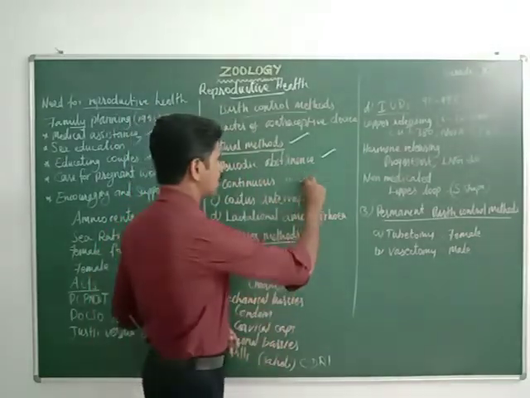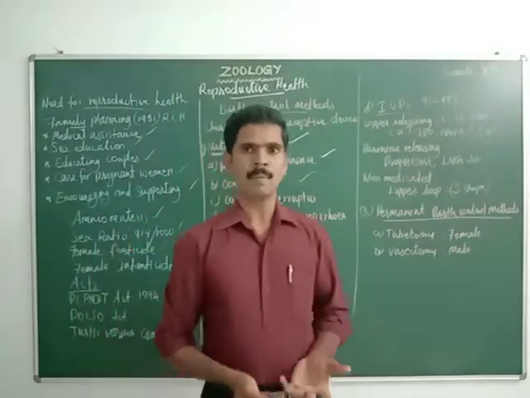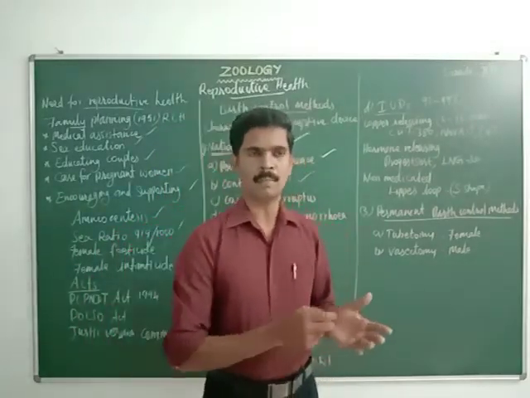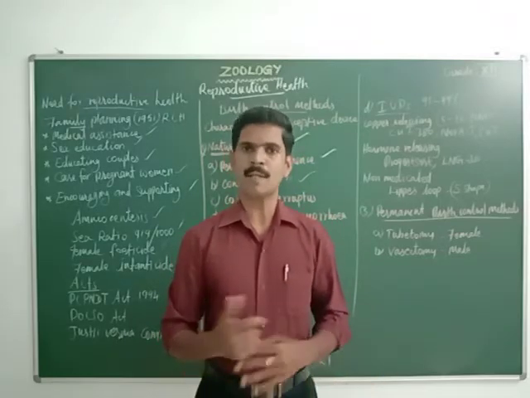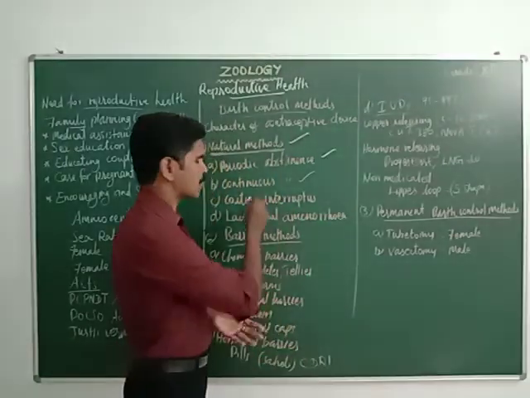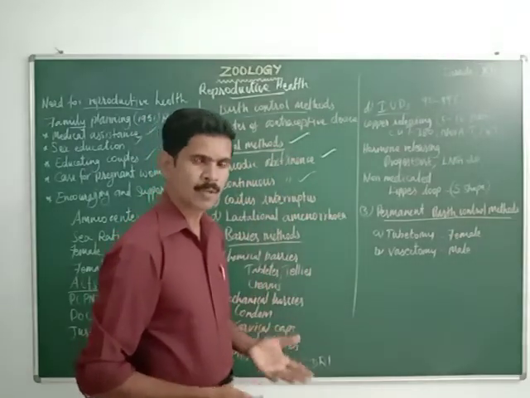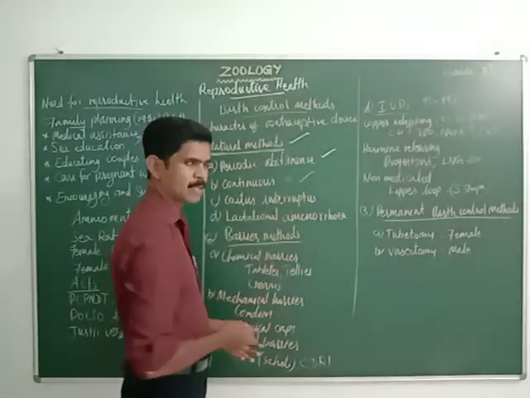Then the next one is continuous abstinence. Continuous abstinence is a very simple method. Both the male and female partners will not be involved in sexual activities for many days. Understand? That is the meaning of continuous: continuously, they will not be involved in coitus or any sexual activity. That is the meaning of continuous abstinence.